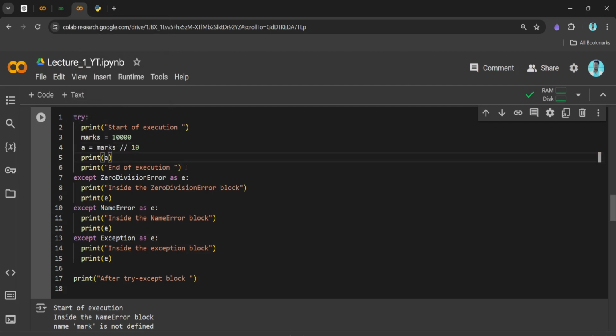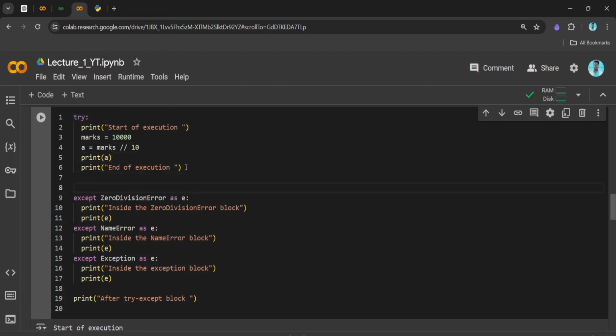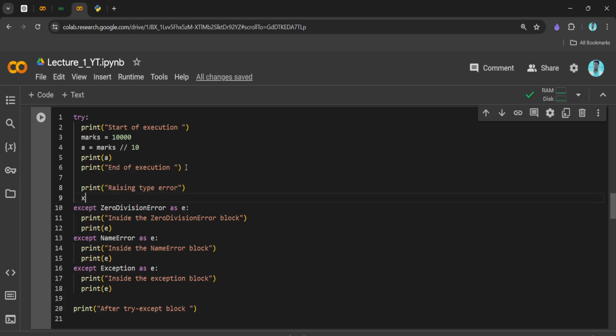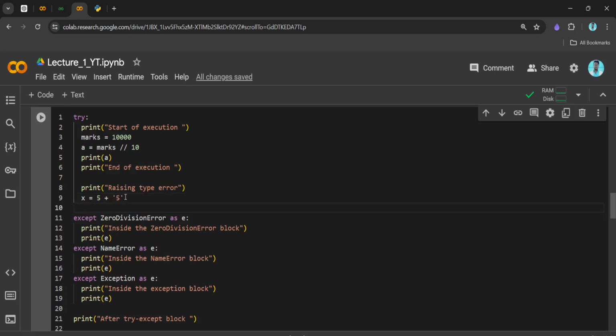So here we don't have any such exception handler. Let's write print raising type error, and here we write x equal to integer 5 plus string 5, and let's try to print x, right? And let's try to run this.